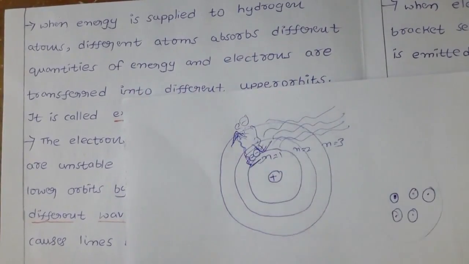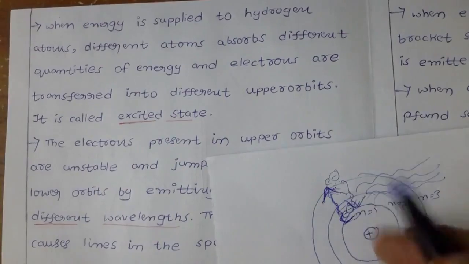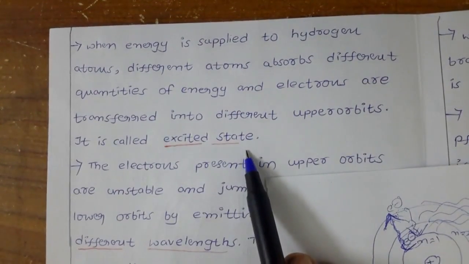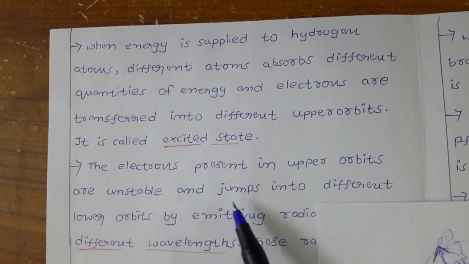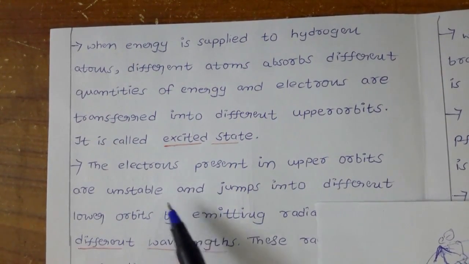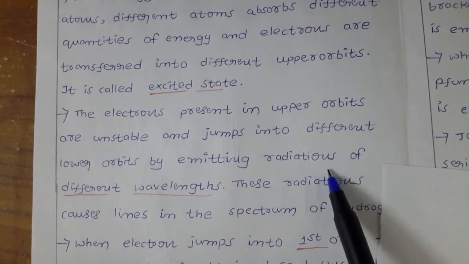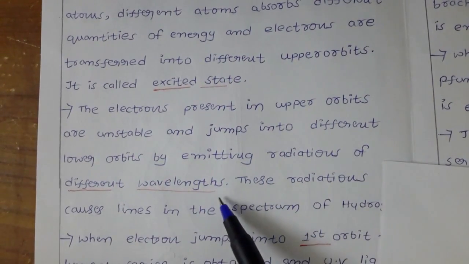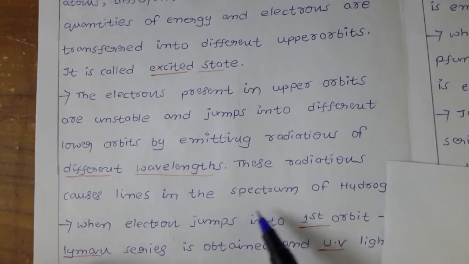When an electron goes into an upper orbit, this is called the excited state. The electrons present in upper orbits are unstable and jump into different lower orbits by emitting radiations of different wavelengths. These radiations cause lines in the spectrum of hydrogen.